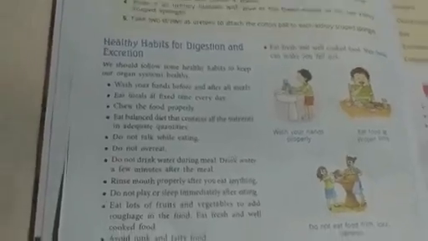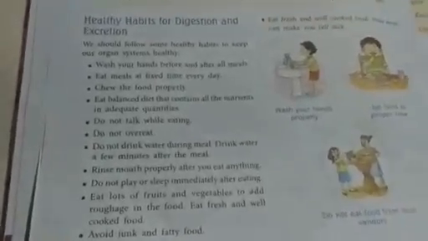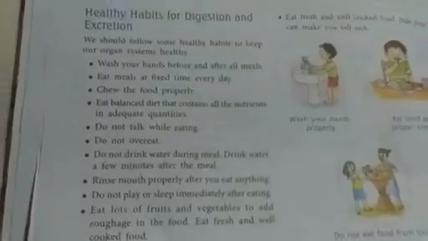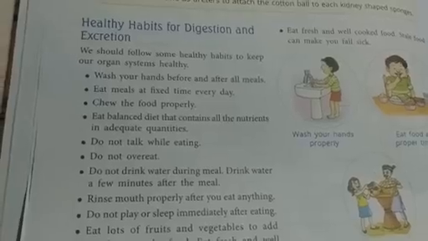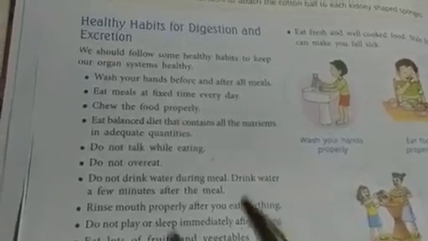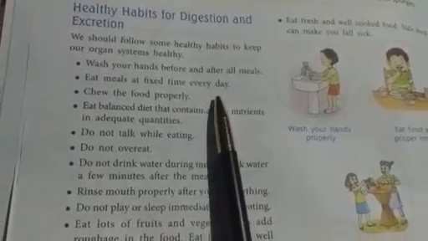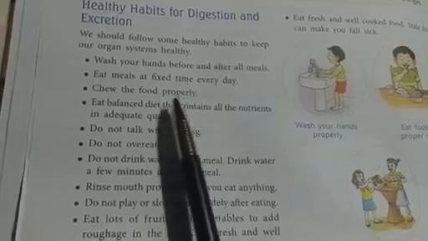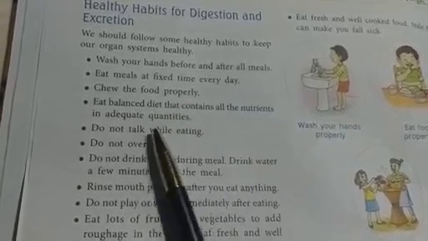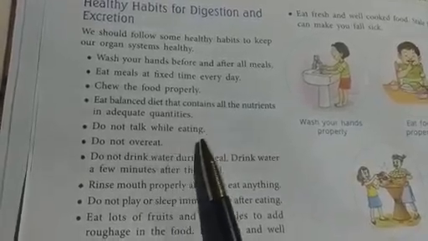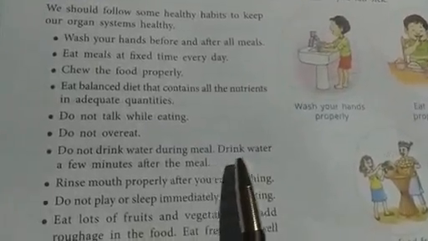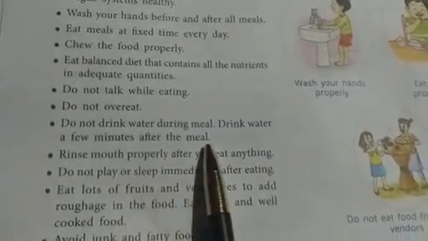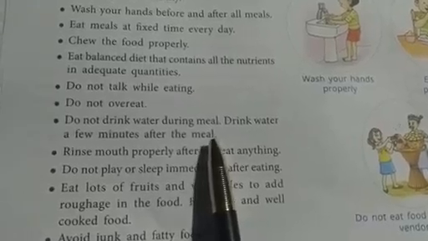Now, see the last topic, children, of this chapter. Healthy habits for digestion and excretion. These are some of the healthy habits which we should follow. Wash your hands before and after meals. Eat meals at a fixed time every day. Do not skip meals. Chew the food properly. Eat a balanced diet that contains all the nutrients in adequate quantities. Do not talk while eating. Do not overeat. Do not drink water during meals. Drink water a few minutes after the meal. So you should not drink water when you are eating food.